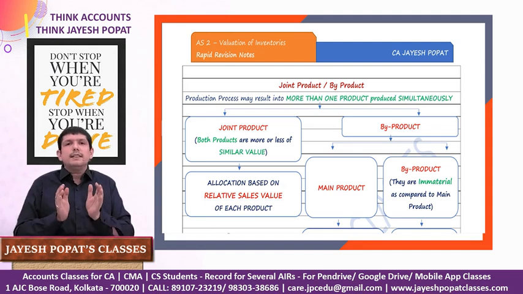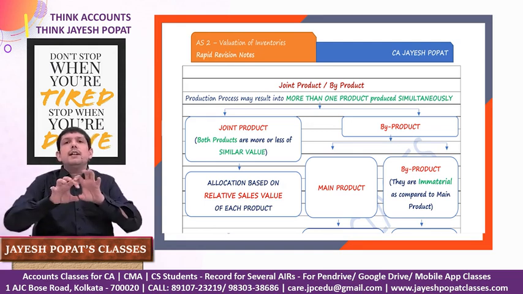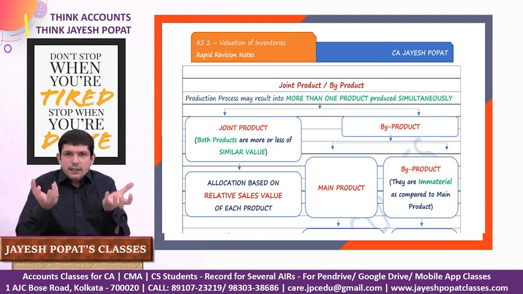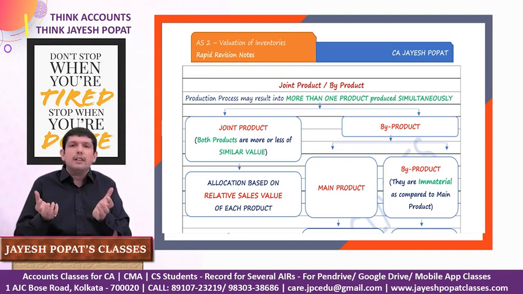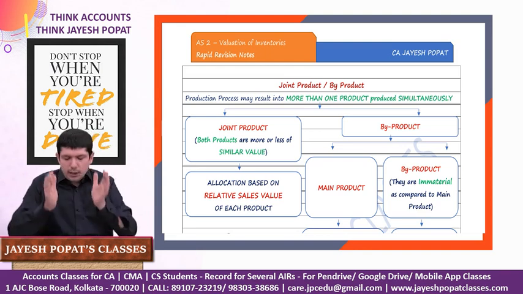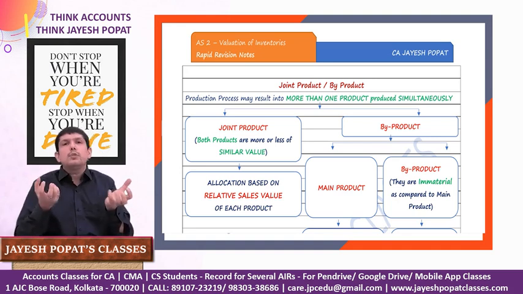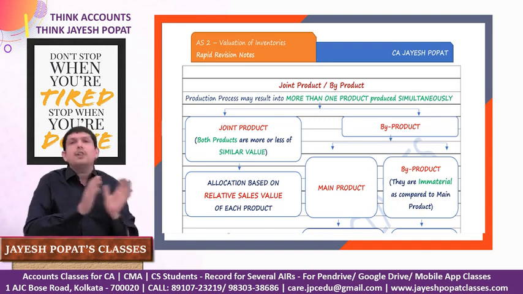So what is important is that there is a single production process, you put in certain inputs and you get two or more than two outputs in that production process. Then these two or more than two outputs can either be treated as joint products or they are to be treated as byproduct. When do you call them joint products? When the value of these two or more than two products is more or less similar, right? Then you call them joint product.